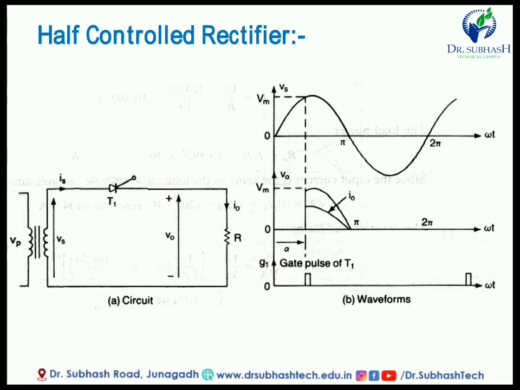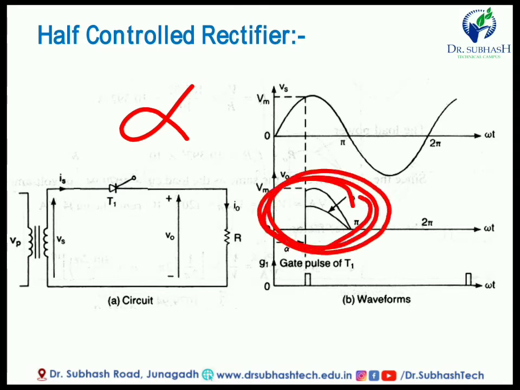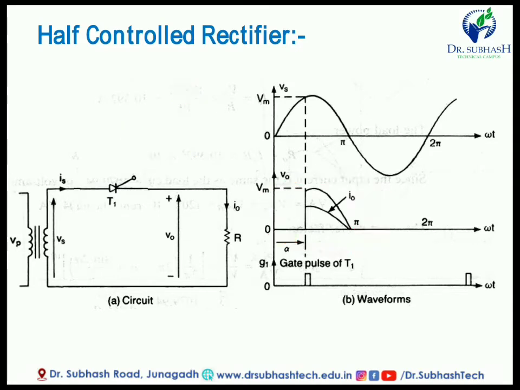Whenever the SCR becomes on, the angle is called alpha. It is nothing but the firing angle of this SCR, and the firing angle is according to our requirement. We can change the firing angle, and whenever we increase or decrease the firing angle, the voltage increases or decreases accordingly. We can say that the output voltage and current are inversely proportional to the firing angle, because whenever we increase this angle, the voltage and current decrease.